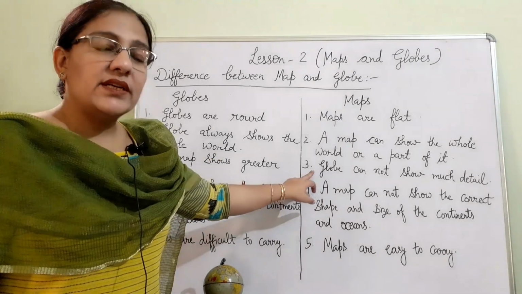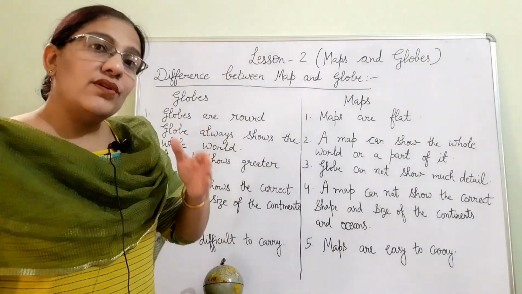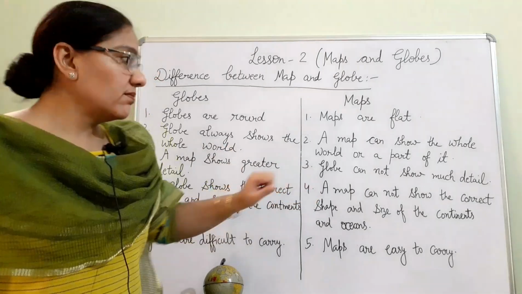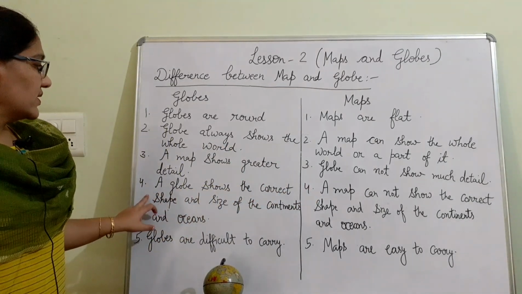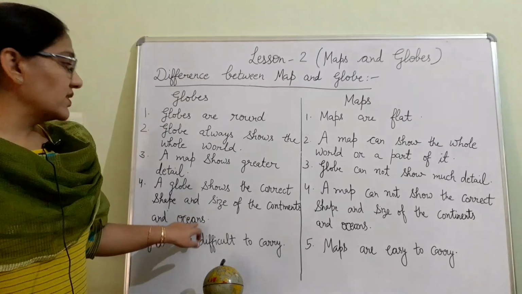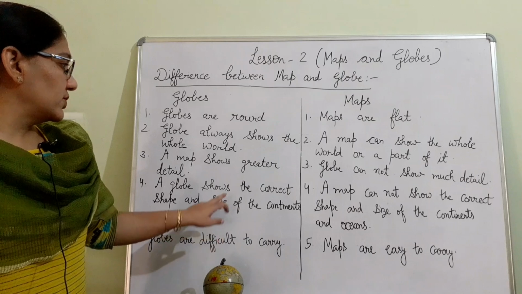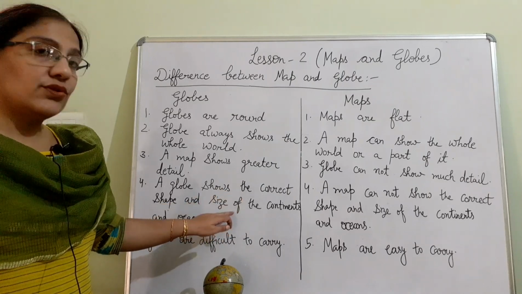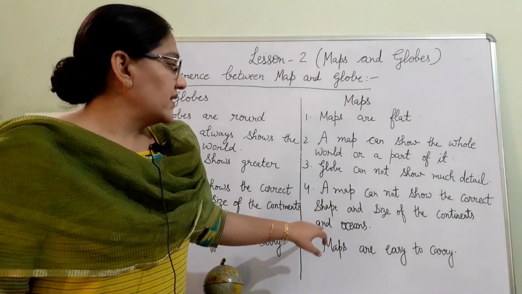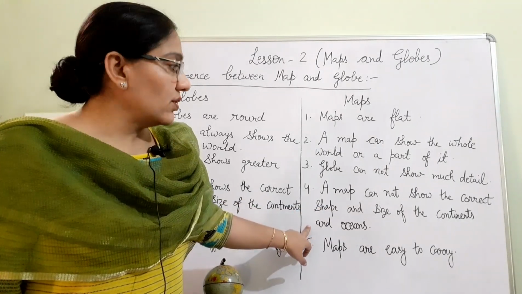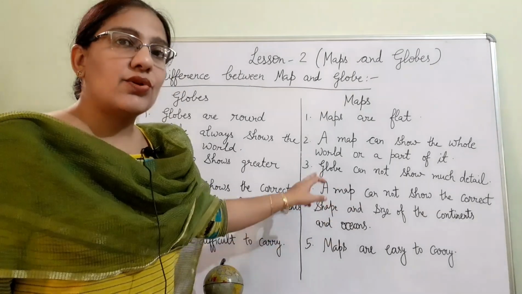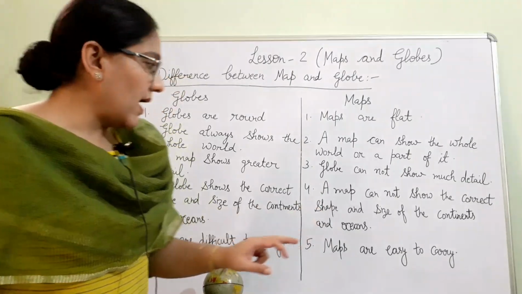A globe cannot show much detail because it shows the whole world in a small space. A globe shows the correct shape and size of the continents and oceans, because the earth is round. So a globe shows the correct shape and size because the globe is also round. A map cannot show the correct shape and size of continents and oceans because a map is a flat surface. So shapes get distorted when we show these on the map.